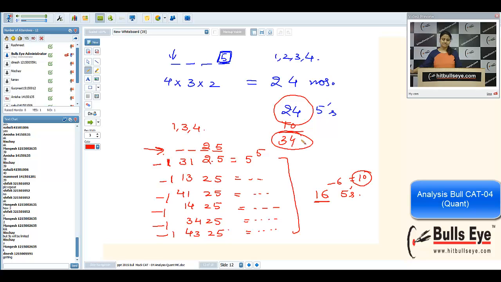So what should be the answer? 34. Answer is not 24 plus 16. See, that was a bluff in this question. Answer is not 24 plus 16. Rather, it should be 24 plus 10. Because 6 number of 5s we have already calculated. Is it okay, all of you? It was a lengthy explanation.